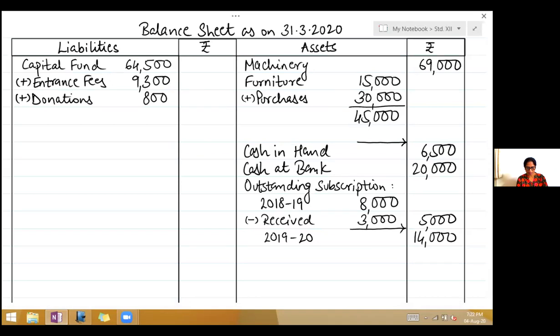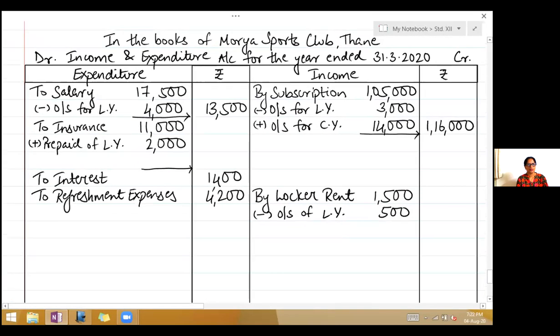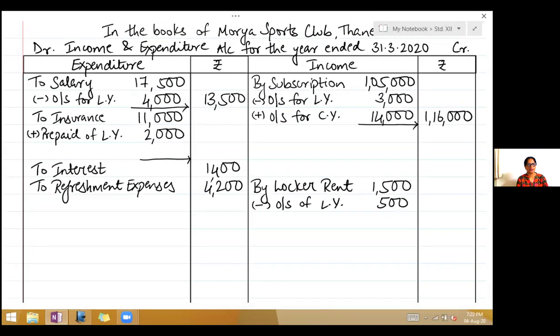Okay, second adjustment. On 31st March 2020, prepaid insurance premium was 2,500. Now, insurance premium we have written on the expenditure side. So look at the expenditure side. We have written insurance 11,000. This add prepaid we had written, which is of last year. Now prepaid for current year you will deduct.